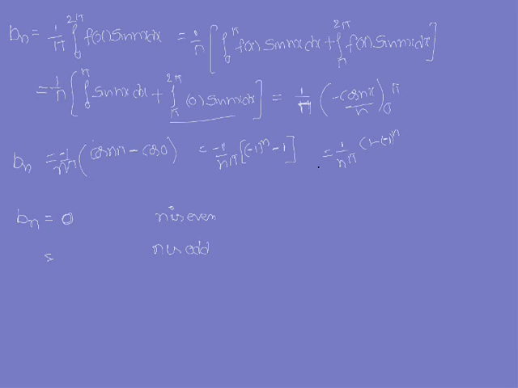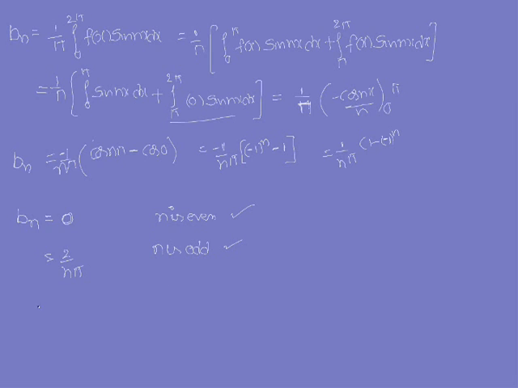If n is odd, what happens? Minus 1 whole power 1, that means 1 plus 1, 2 by n pi. So b n is equal to 0 when n is even, b n is equal to 2 by n pi when n is odd.